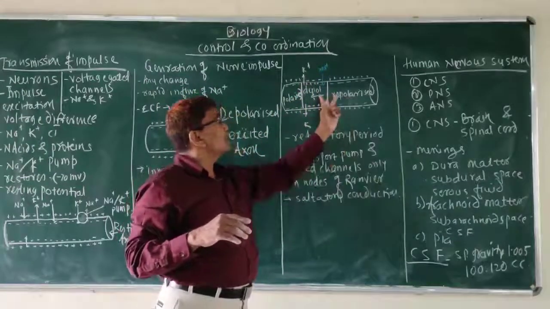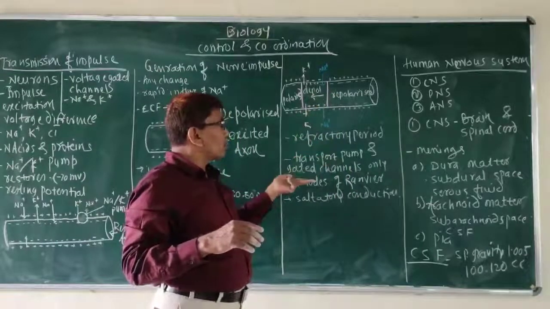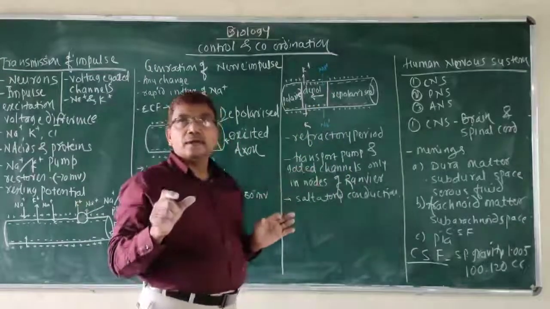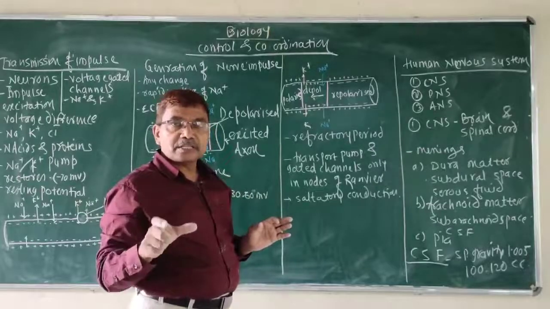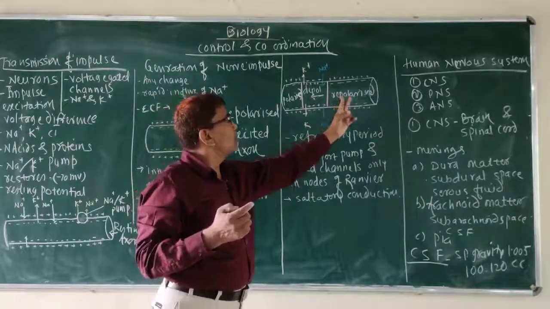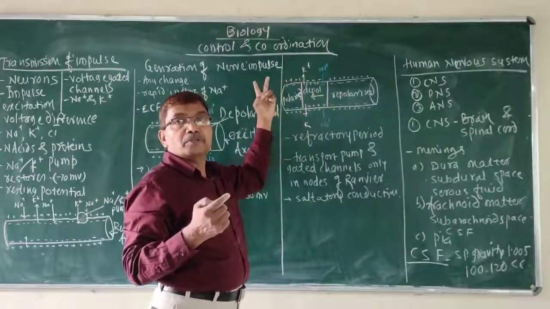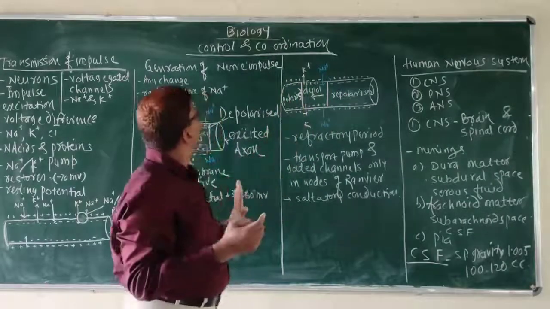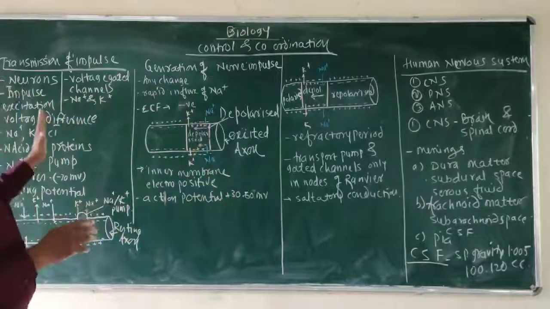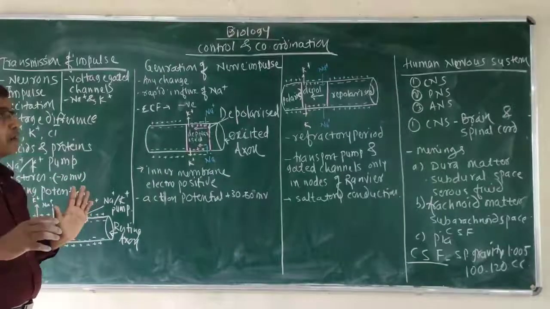From one node, this condition takes place. There is no transport through gated channels in these medullary nerve fibers where Schwann cells are present, only where a node is present. So from one node to another node, there is a jump of this charge. This is about how the transmission of impulse takes place.